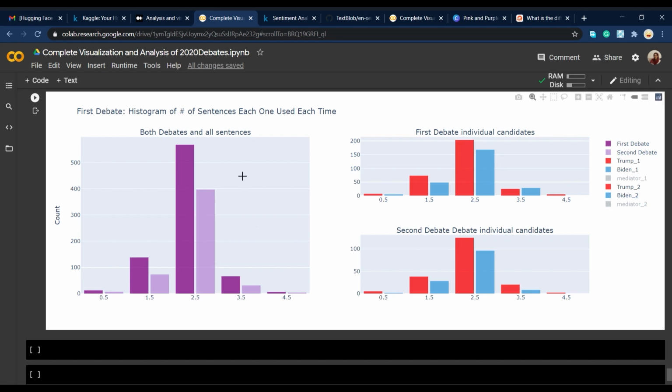But in general, when we compare both debates, we can see that the first debate was a little bit more hostile, I think. And in general, its bar plot is bigger than the second one because it was longer. But I think the debaters in the second debate tried to keep the hostility out of the debate by using more positive sentences, being a little bit more polite, and maybe interrupting a little bit less, especially when they had the mute button. But in general, this was what I thought about the whole thing.